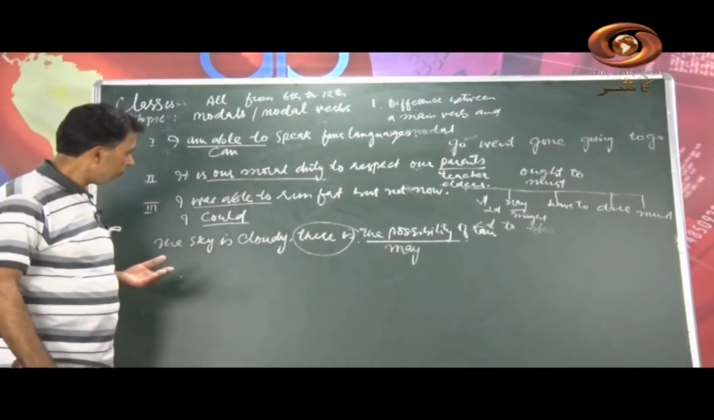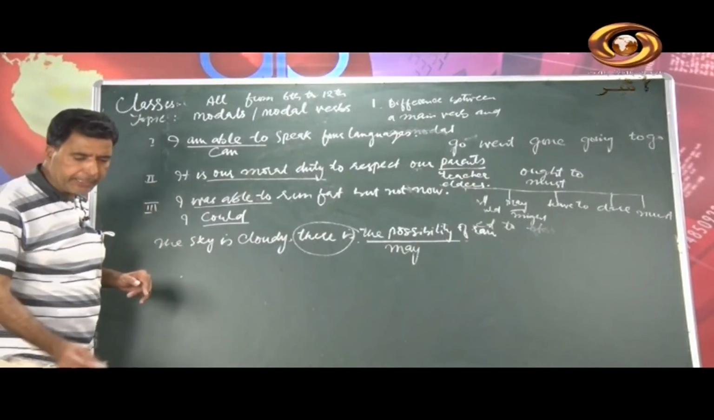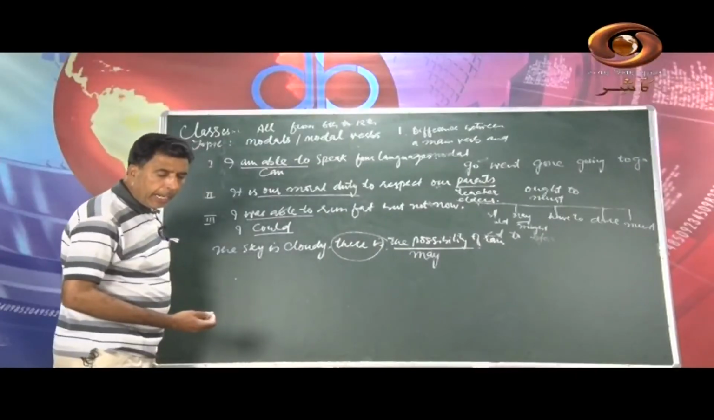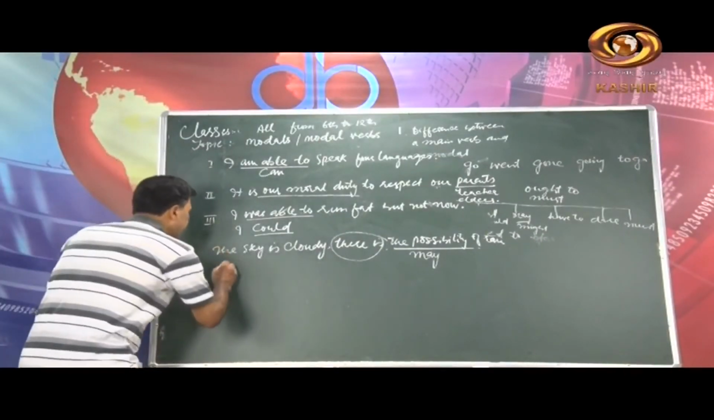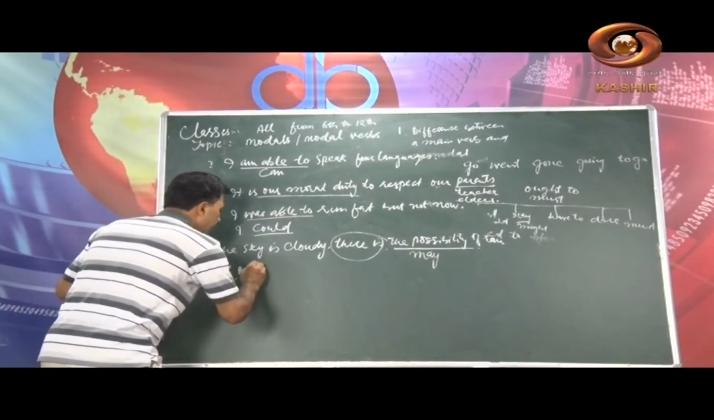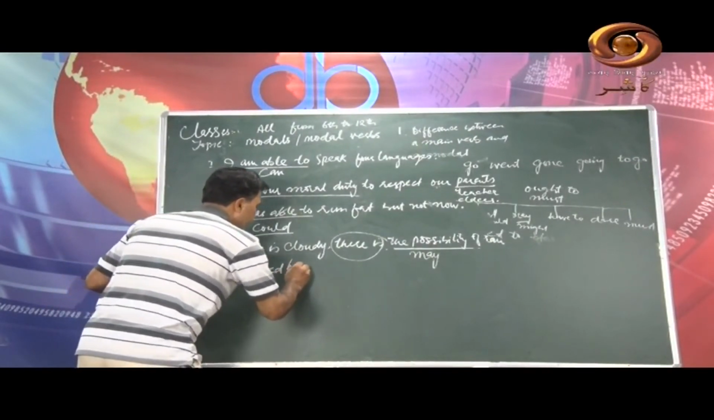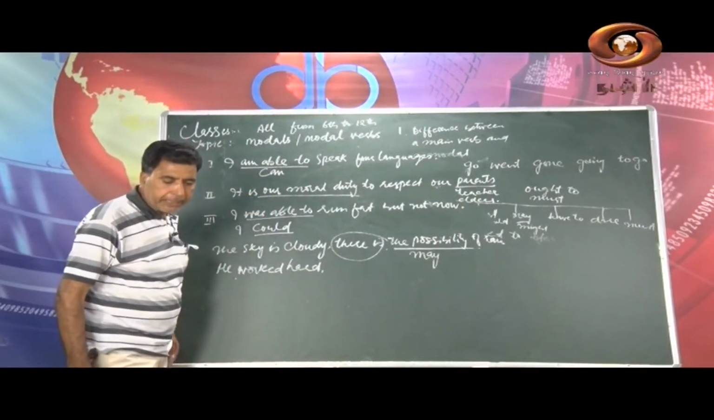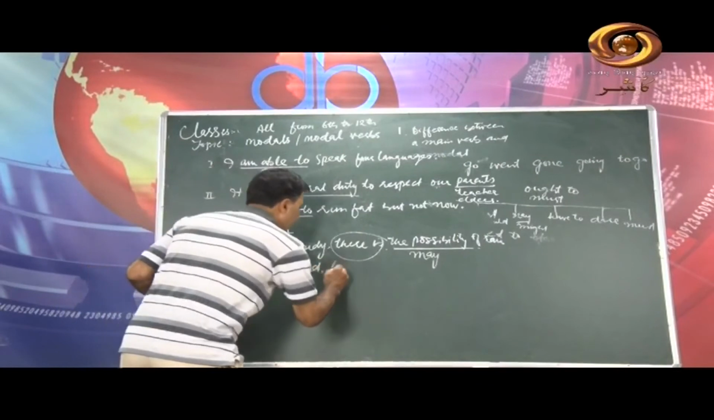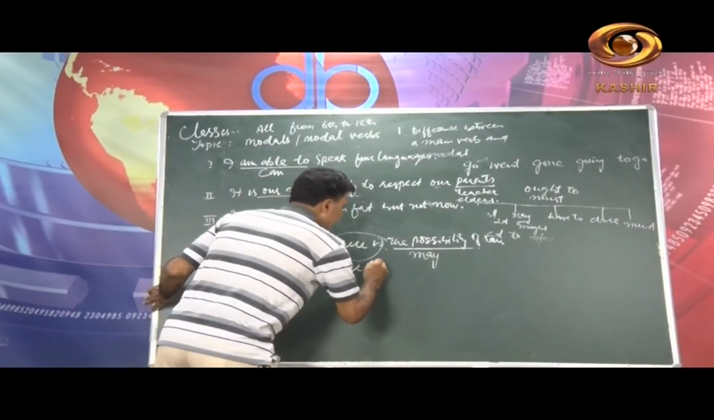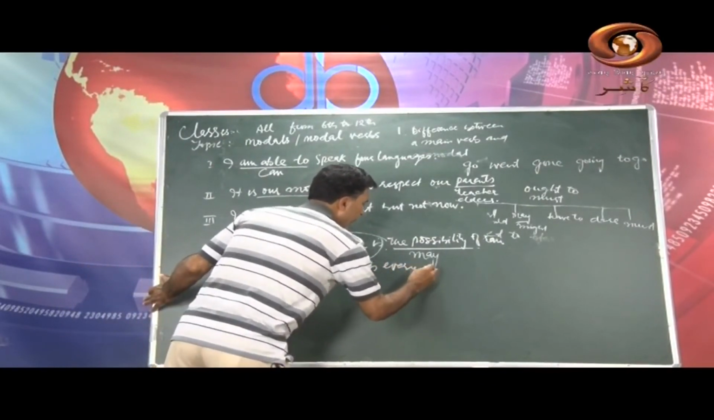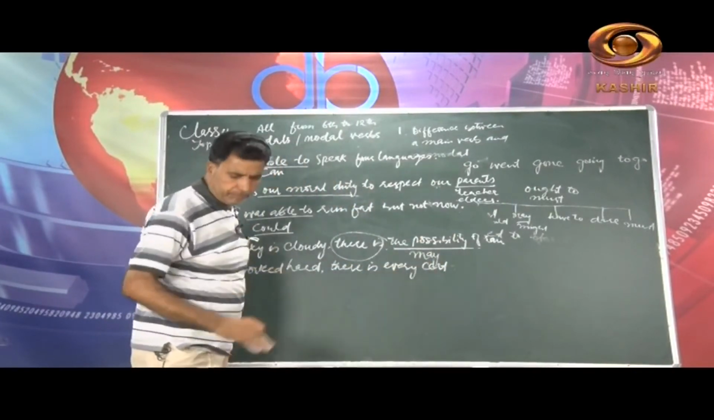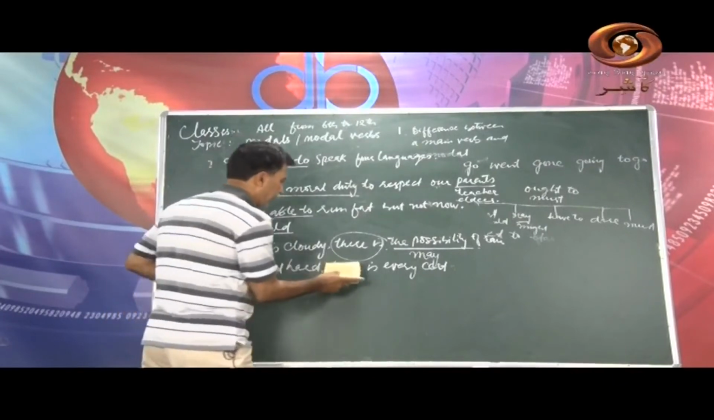Mind it. Now another sentence I will write here in order to clear these examples. He has worked hard, or I can write he worked hard. Okay. Then there is every certainty of his success. His success is certain. I will write it like that.